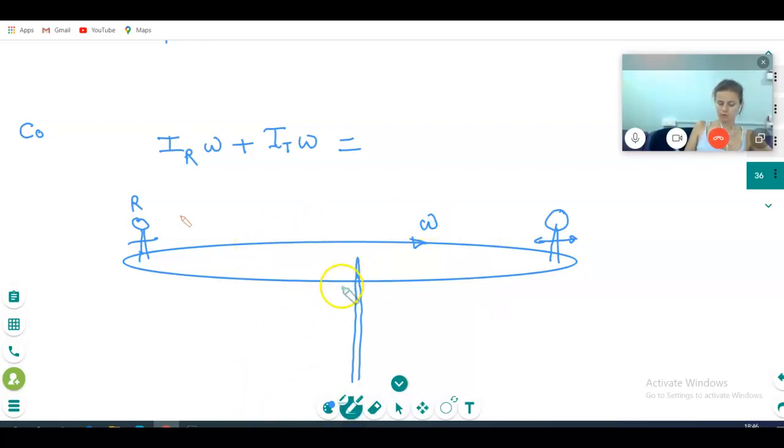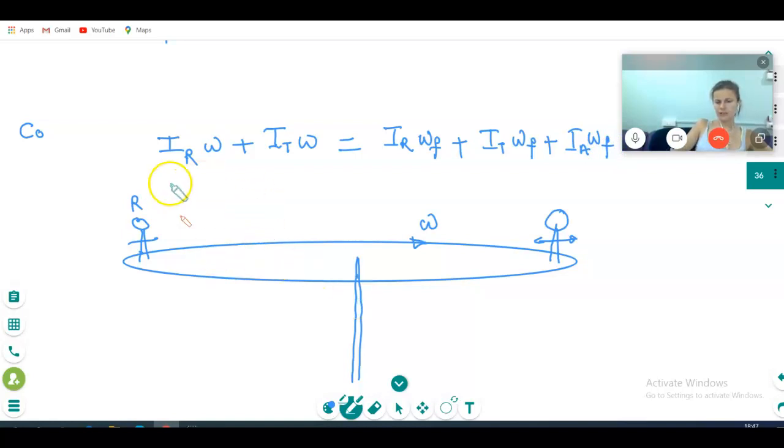Angular velocity. What is the final angular velocity, how will you find it? It is going to be I R omega f, the final, plus I T omega f. They all move with the same final angular velocity. Is it clear?